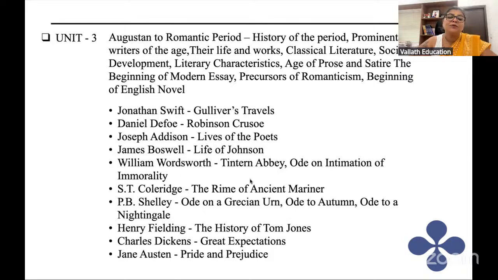Which of these works was originally called First Impressions? It is Jane Austen's Pride and Prejudice. That's right. Which of these works is based on The Retreat by Henry Vaughan? It is the Intimations of Immortality Ode.